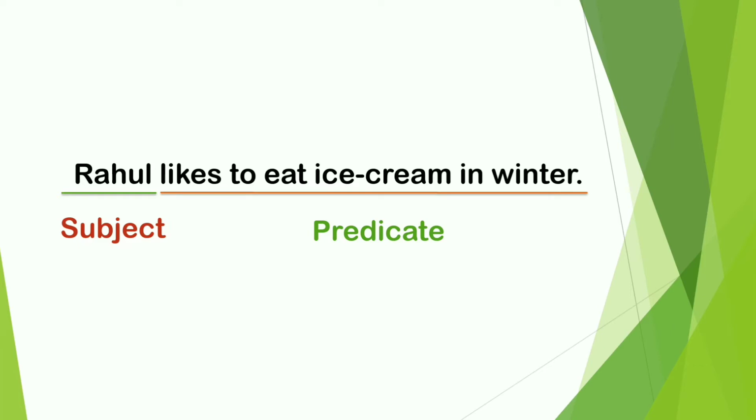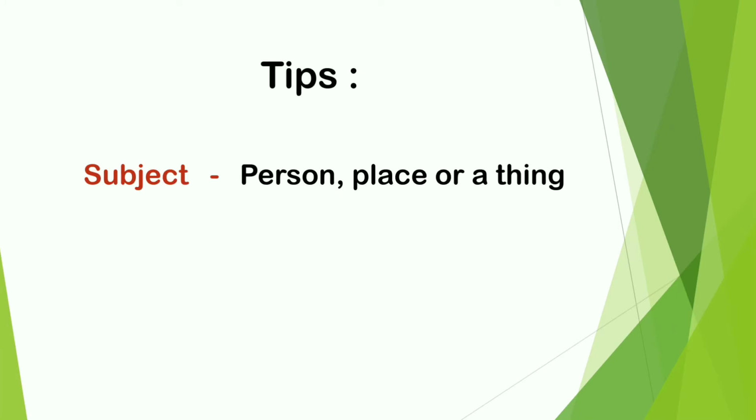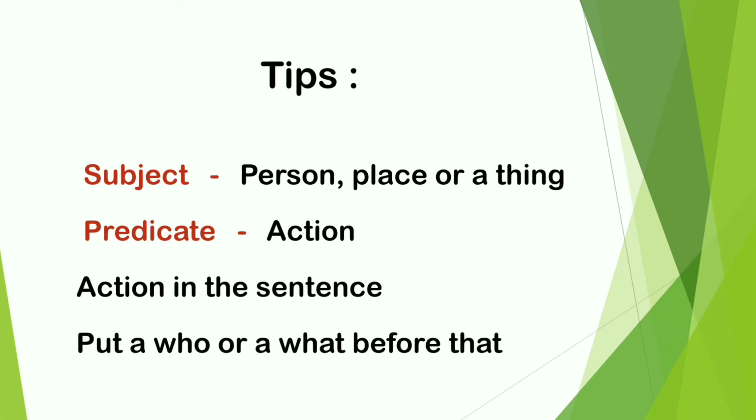Now I'm going to give you a little tip to find out which is the subject and which is the predicate in the sentence. The subject will typically be a person, place, or a thing, and the predicate will always contain the action. Another tip: find the action in the sentence and put a who or what before that, and the answer to that question will be the subject.